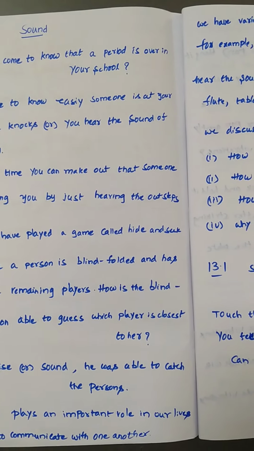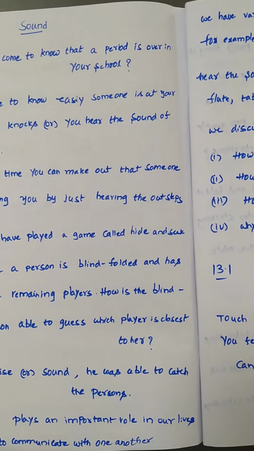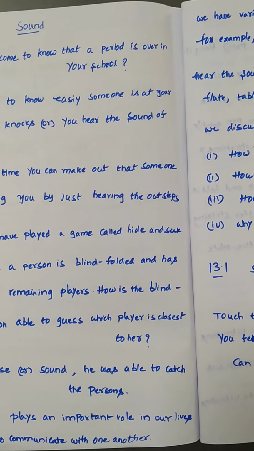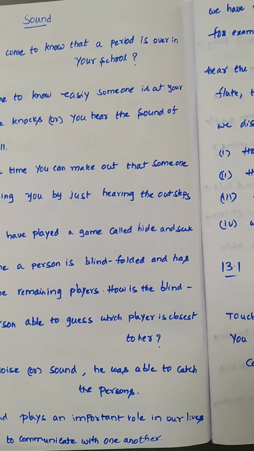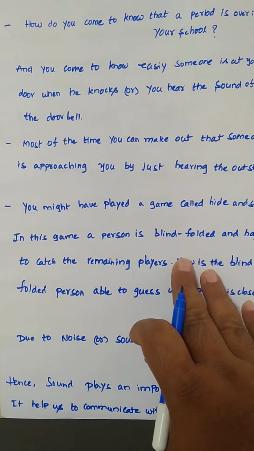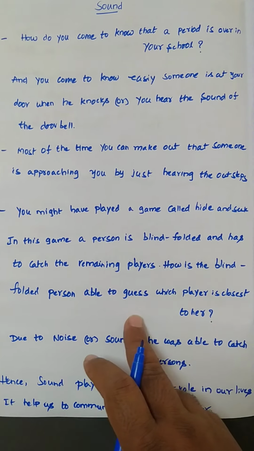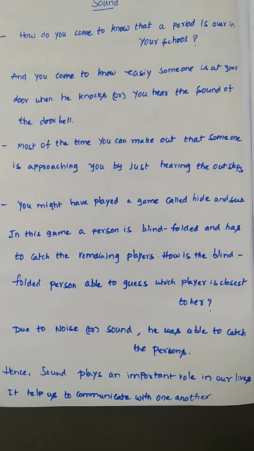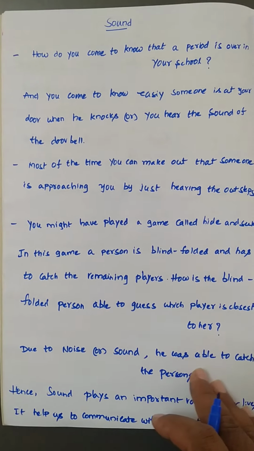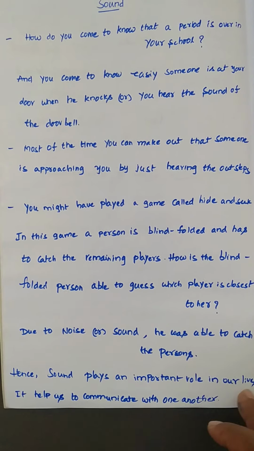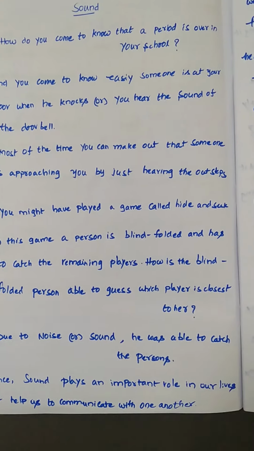If those persons make sound, he is able to hear that sound. So due to sound only he will catch those persons. There is no other way, right? The blindfolded person has to catch the remaining players. How is the blindfolded person able to guess which player is closest to her? Due to noise or sound, he was able to catch the players. Hence, sound plays an important role in our lives. It helps us to communicate with one another.